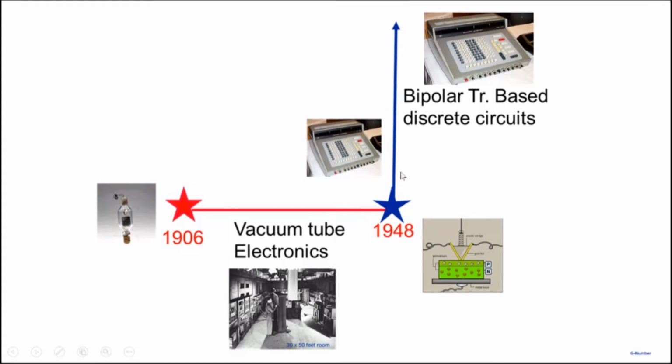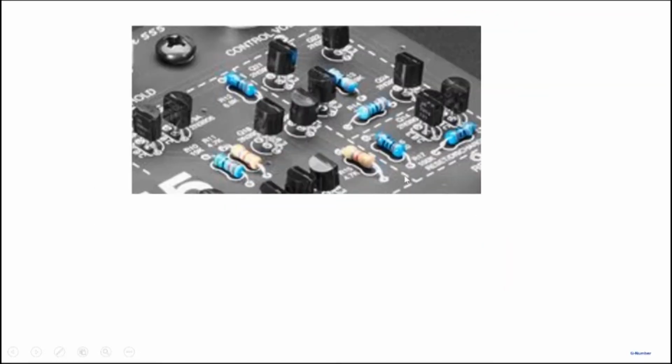And initially it was based on bipolar transistors. We also have a phrase called discrete circuits, and we'll explain in a minute what those discrete circuits really mean here. So a new era of electronics started after the invention of the transistor. If you look at a transistor, this is an example here. A transistor with three terminals, emitter, base, and collector, this black thing here.